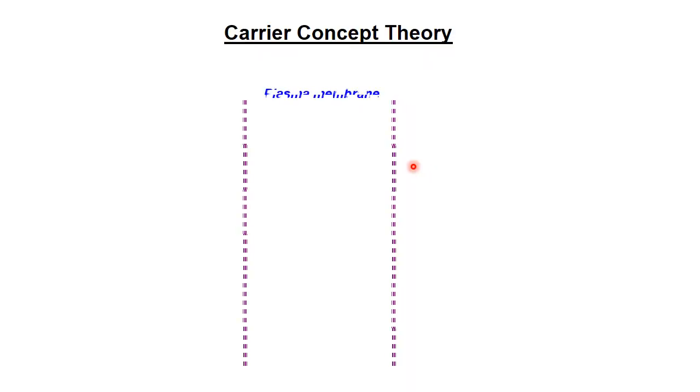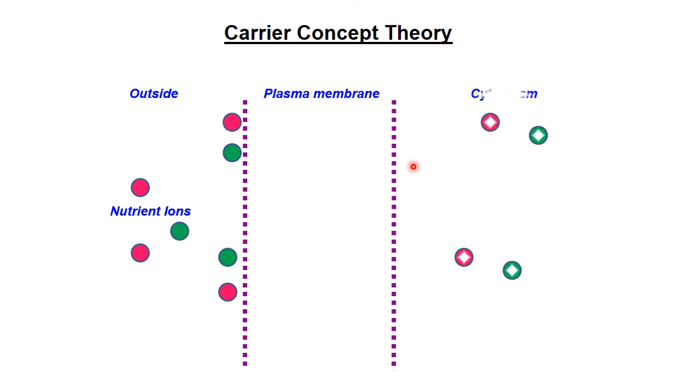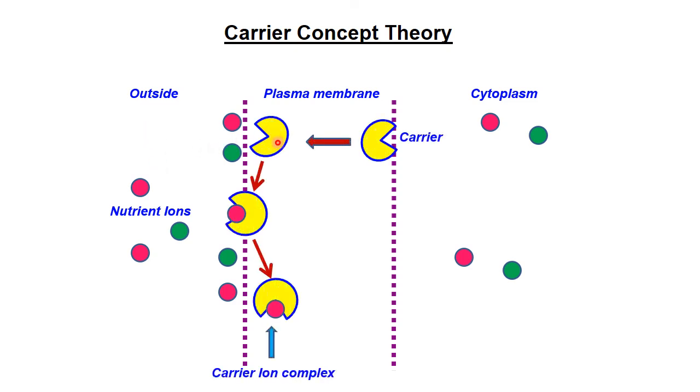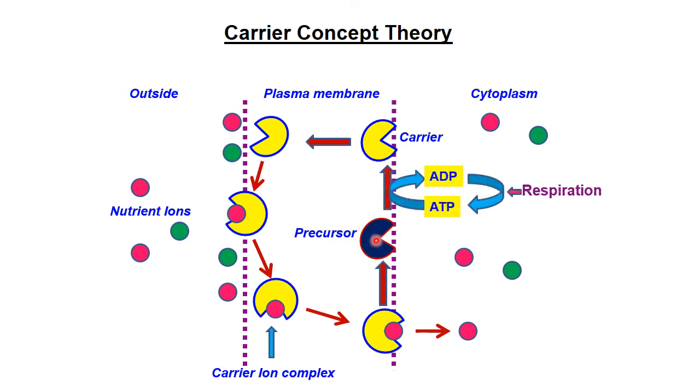First, carrier concept theory. Under carrier concept theory, we have three regions. One is the outside, which is the soil solution. Next, the plasma membrane, and at last the cytoplasm. Maximum number of nutrient ions, it may be a cation or an anion, present in the soil solution is carried by a carrier molecule, which is a protein, forming a carrier ion complex. After forming this complex, it reaches the cytoplasm to release the absorbed nutrient ions and forms a precursor, which is again phosphorylated to form a carrier molecule. The cycle further continues. This is with regard to carrier concept theory.